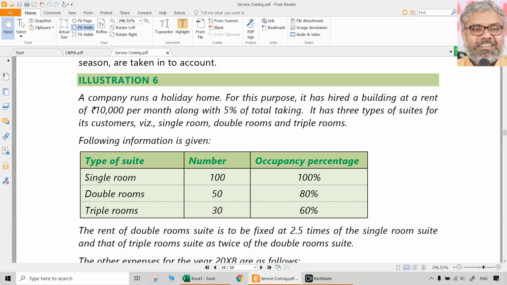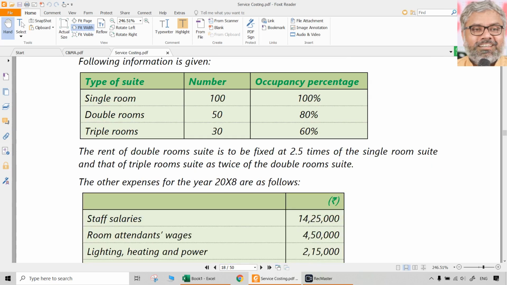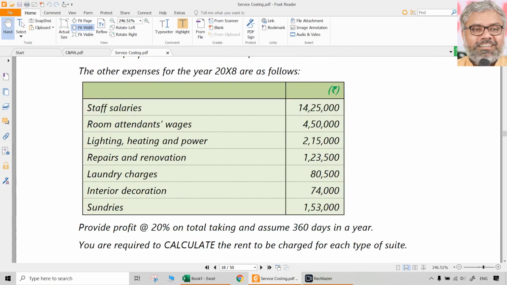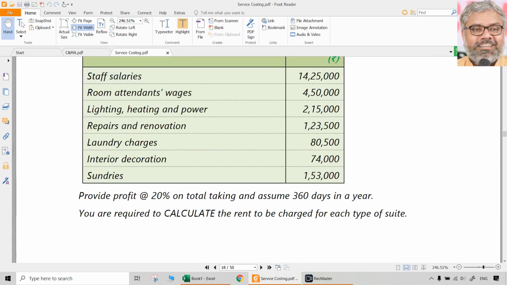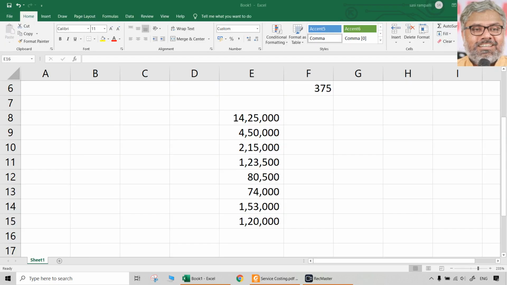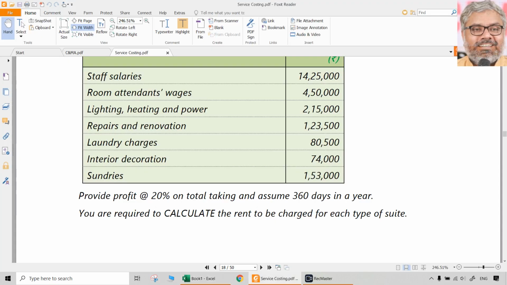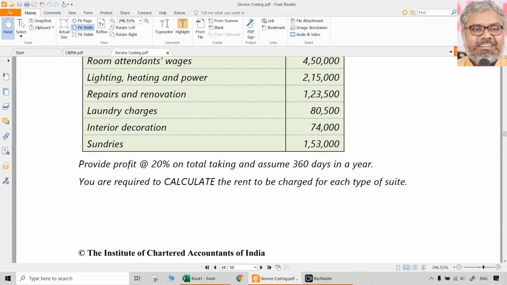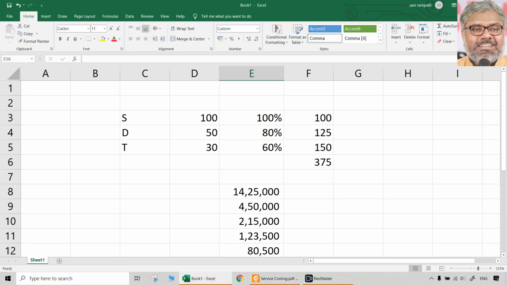But other fixed charges which are all known for the year are given. All of them we have taken. And then he's also telling that provide a profit at the rate of 20% on total taking and assume 360 days in a year. So when we calculate, what is required is rent to be charged for each type of suite we want. So rent will be charged per day, not for the entire year.